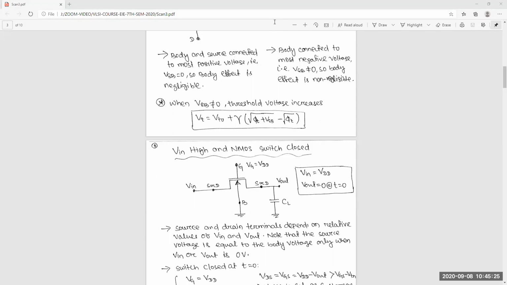You are smart, you can say. 4.5 volts. Why? Depending on VDD minus VTN, I think. If you look at the notes, you will get the answer.